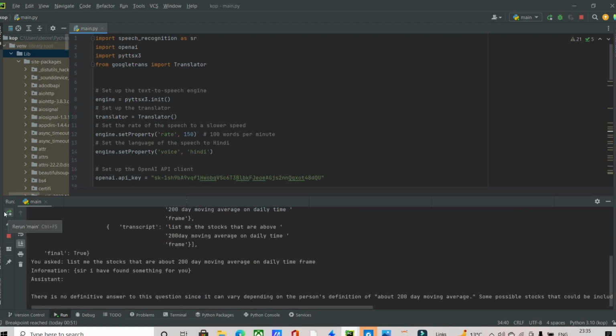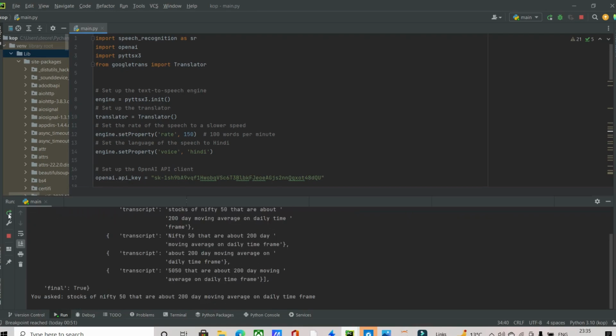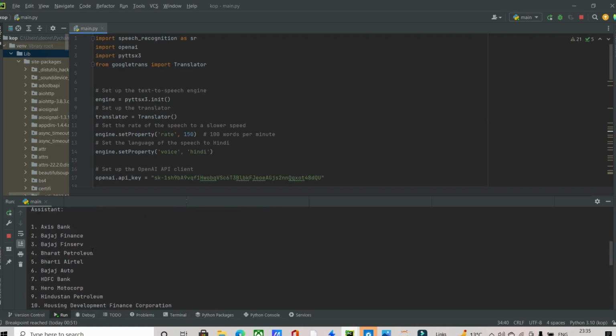Sir, I have found something for you. There is no definitive answer to this question since it can vary depending on the person's Okay, it's Nifty 50. I forgot. List me the stocks of Nifty 50 that are above 200-day moving average on daily time frame. Sir, I have found something for you. 1 Axis Bank, 2 Bajaj Finance, 3 Bajaj Finserv, 4 Bharat Petroleum.